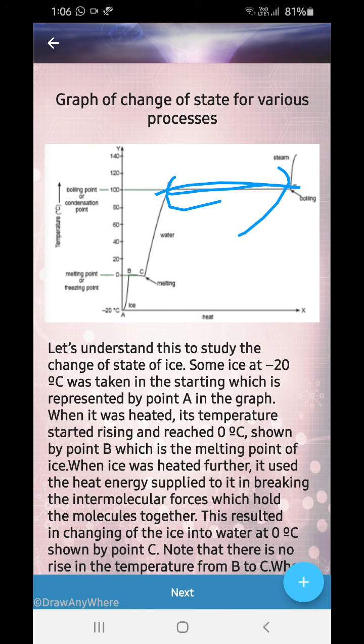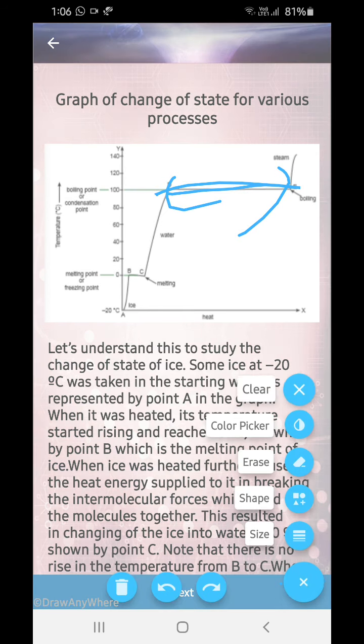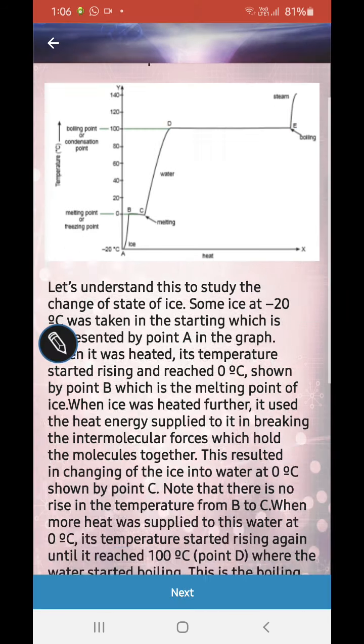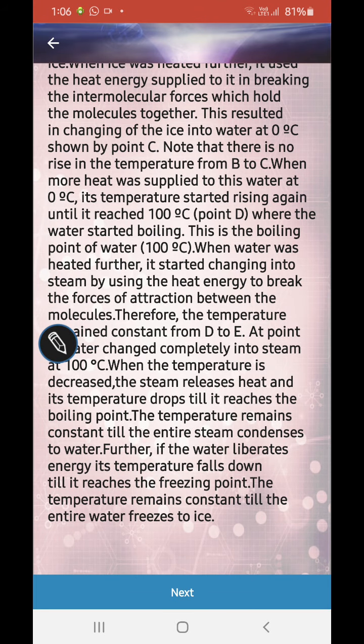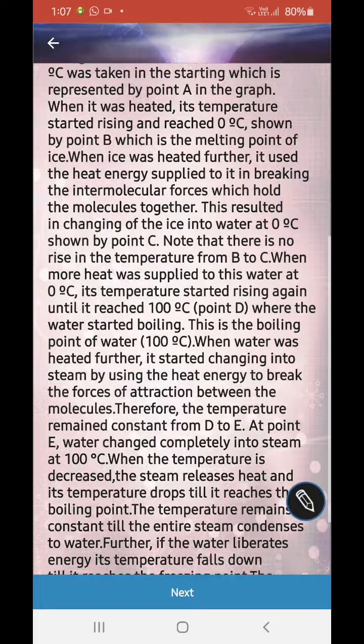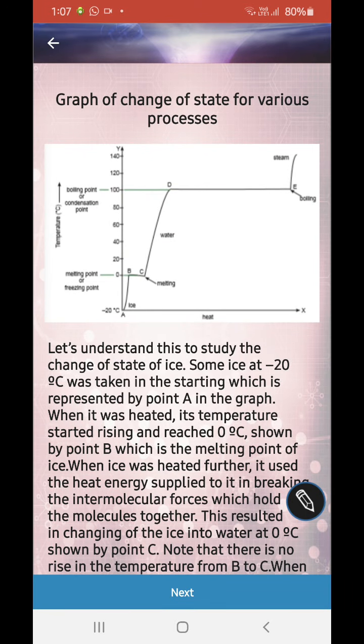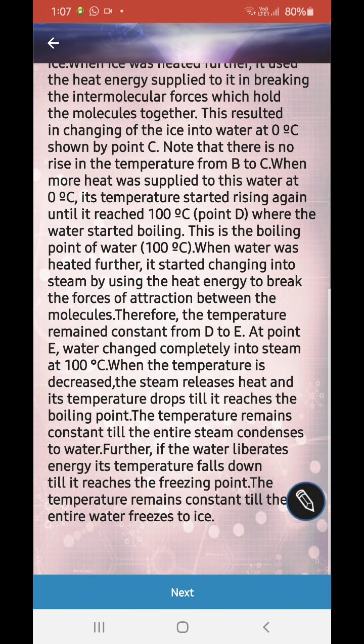And where is it used? In breaking the intermolecular forces. Therefore the temperature remains constant from D to E. See, from D to E the temperature is remaining constant. At point E, water changes completely into steam at 100 degrees Celsius.